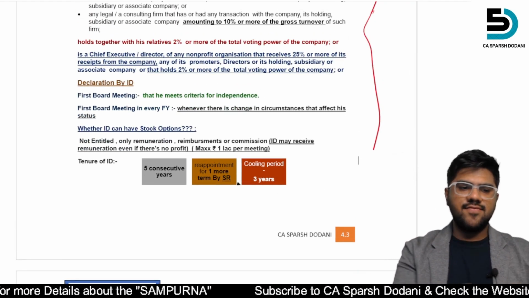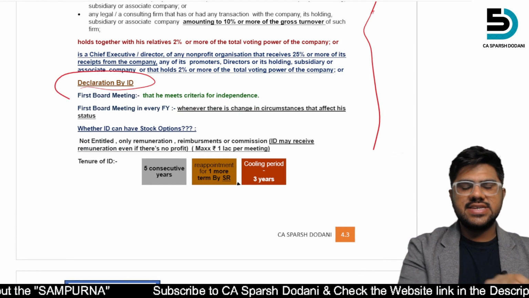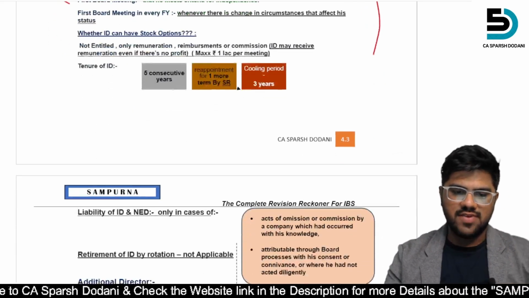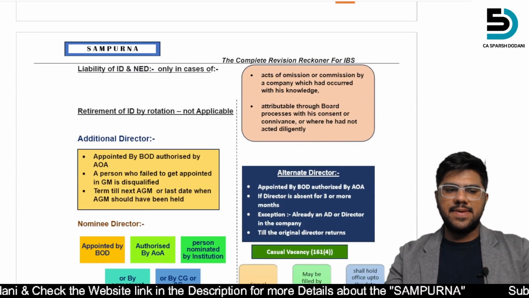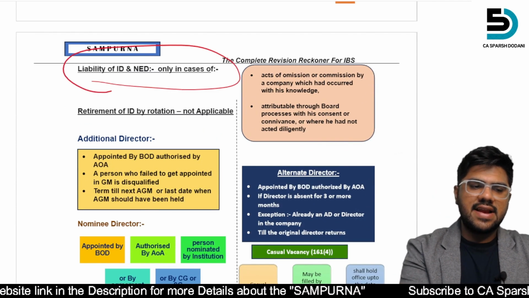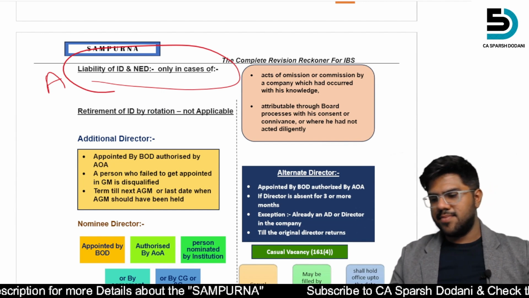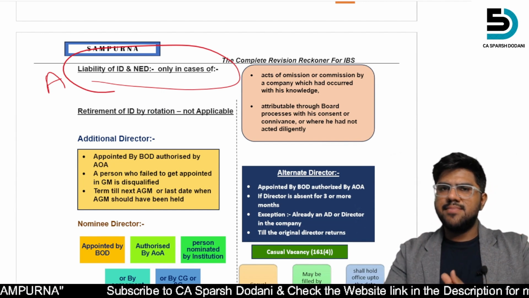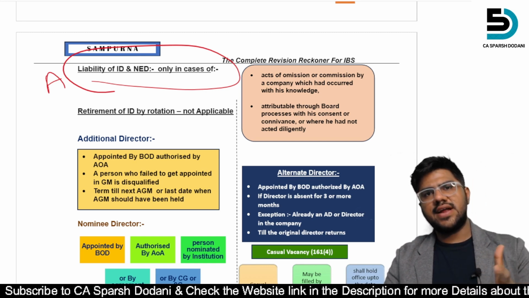Okay. Then after that, what are the declaration and when the declaration should be given by the independent director, that is also given there. Then after that, what is the liability of independent director, NED? Mark it as A category because I think there may be a case study around it. They might frame a case study around it. So I think that is important.